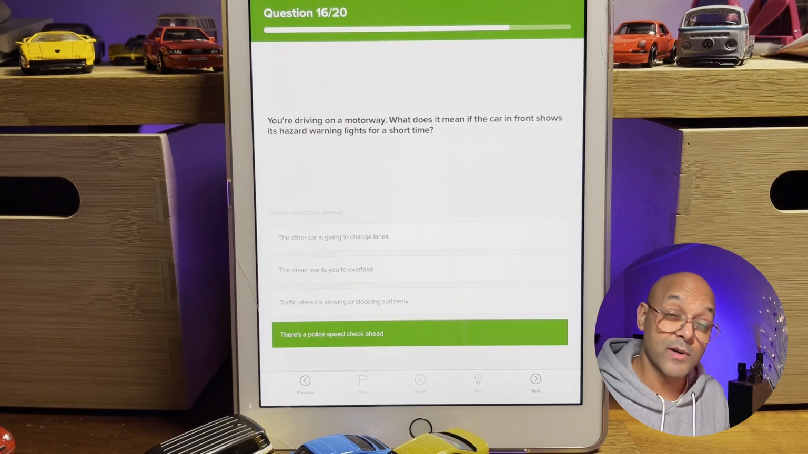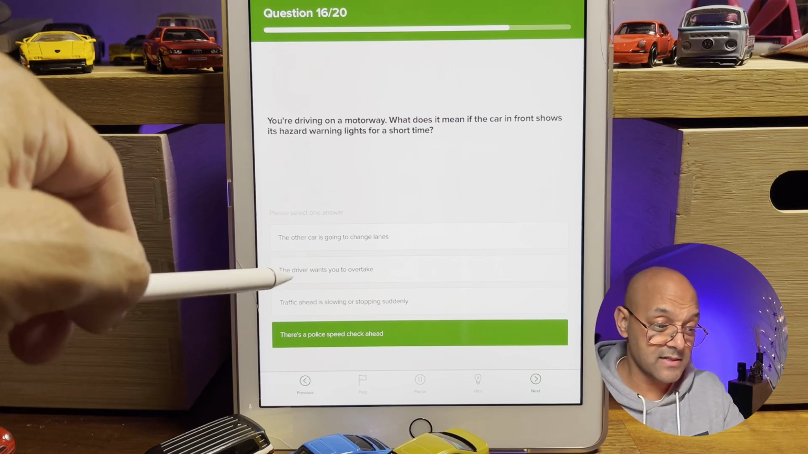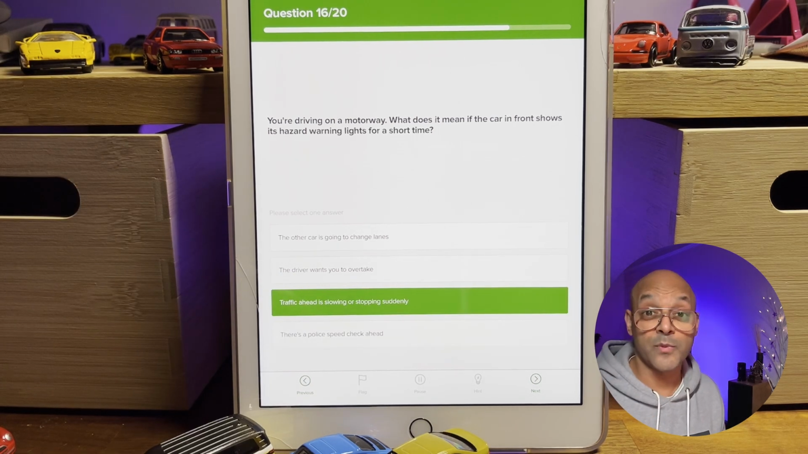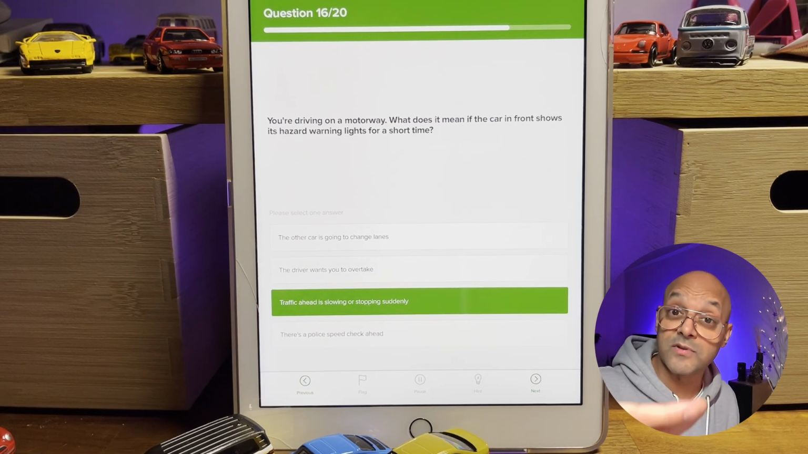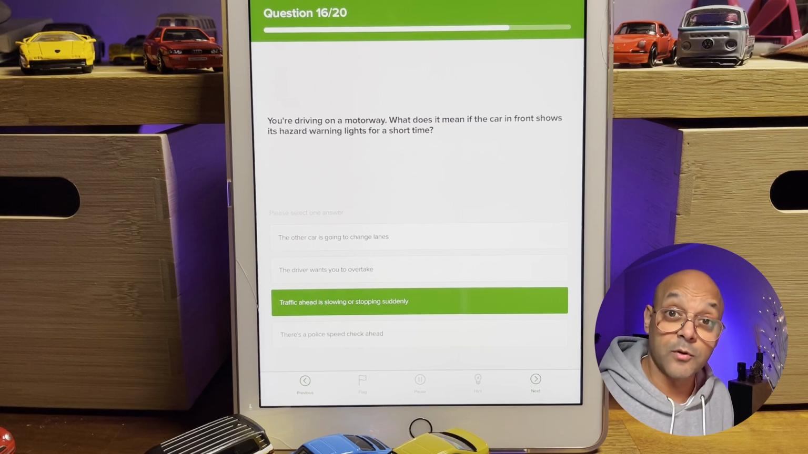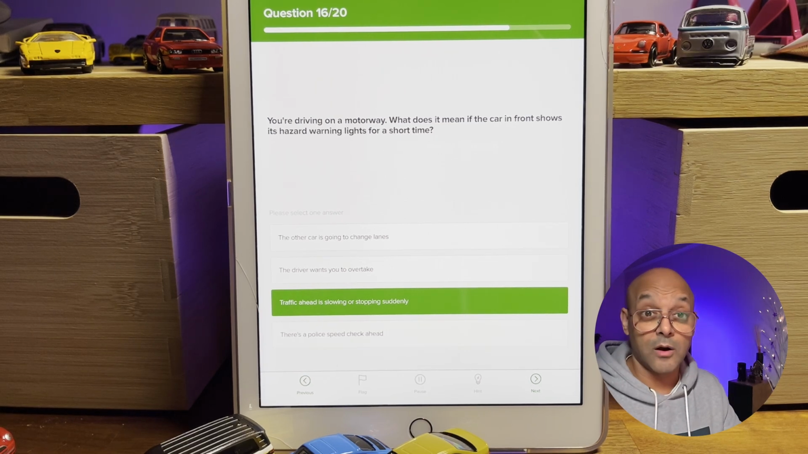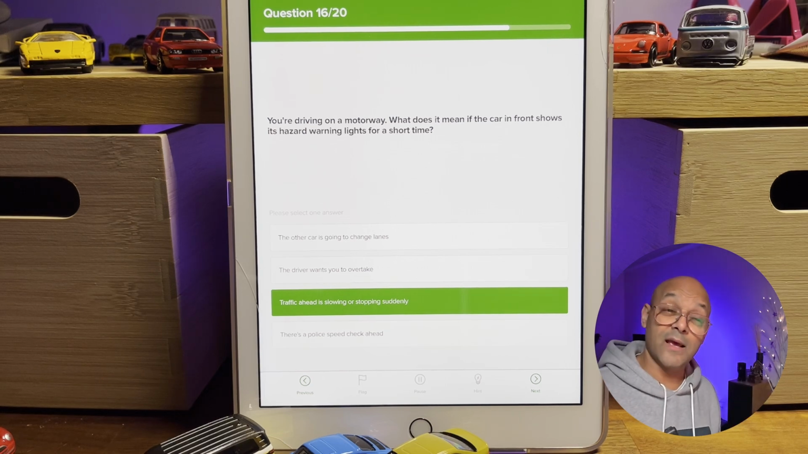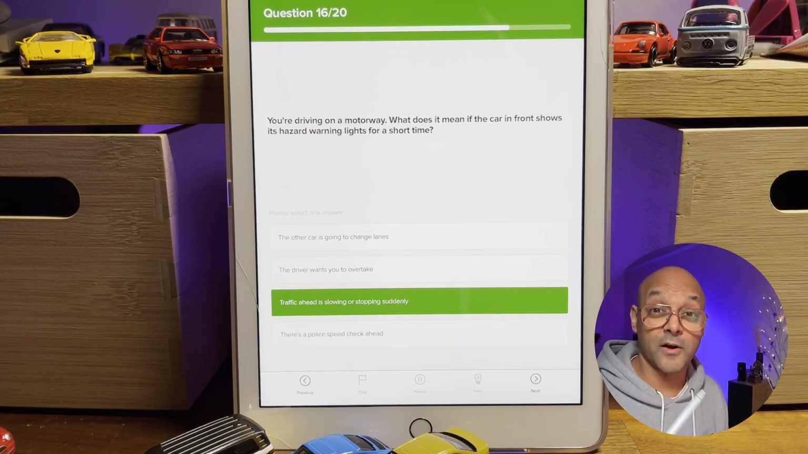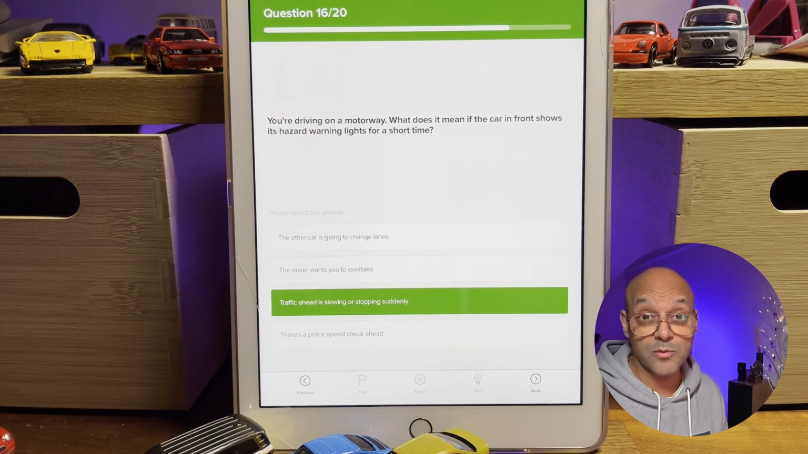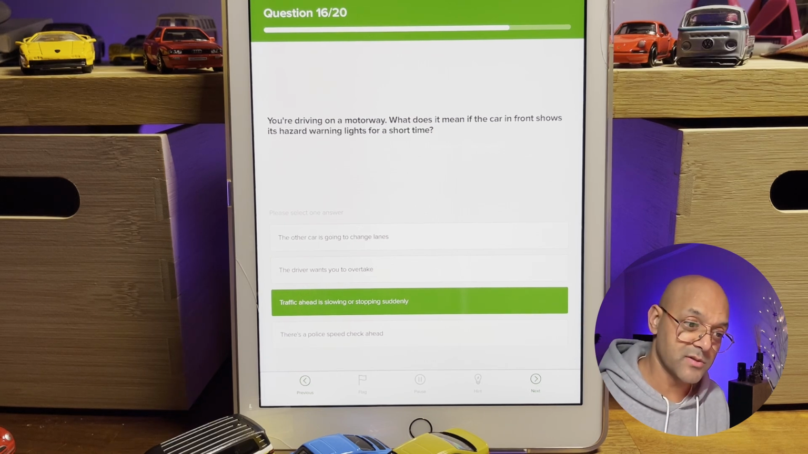I do quite a bit of motorway driving as well, and the answer is the traffic ahead is slowing or stopping suddenly. It's a really good way to warn the drivers behind you that the vehicles ahead of you are slowing down quite quickly. You put your hazard warning lights on, they normally see your car in front of you, they will start to slow down as well. This is where you need to really look further up the road and spot the hazard. Hazard warning lights, start to brake ASAP as well. Let's look at the other options.